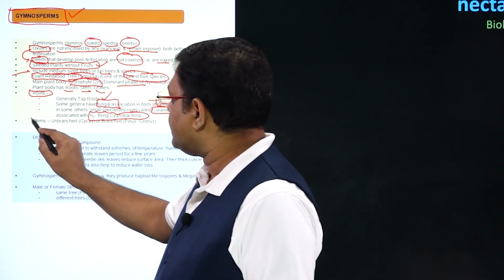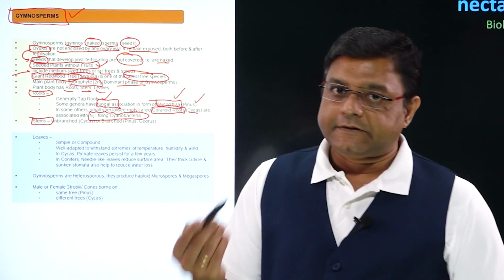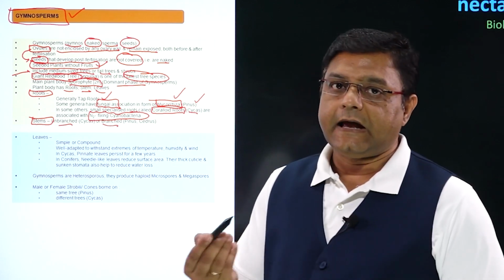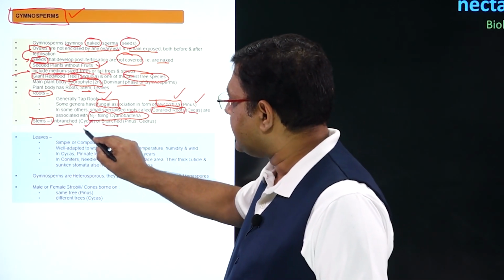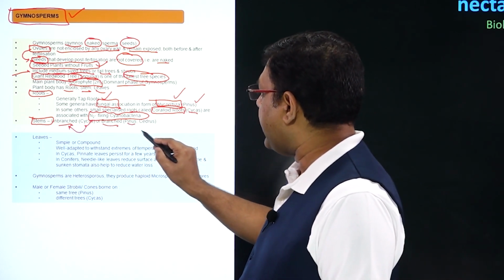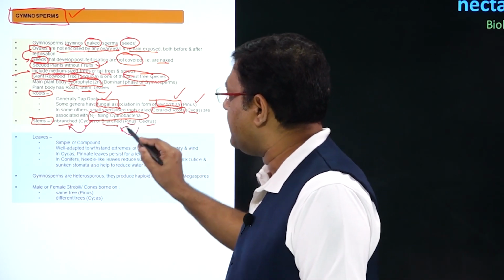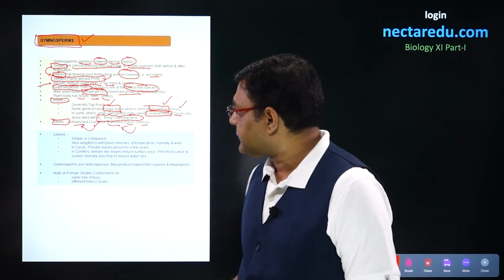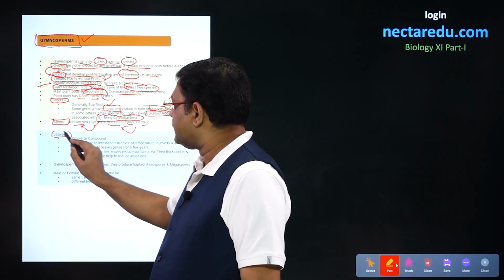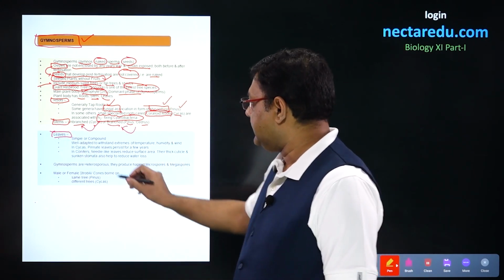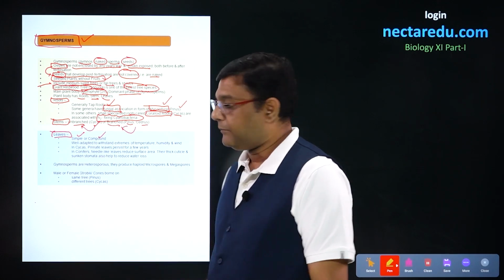After roots, coming to stem. Now, stems can be unbranched, and these can as well be branched. The example is cycas, in which an unbranched stem is present, and in the case of Pinus and Cedrus, a branched stem is formed. After root and stem, we come to the leaves. Now, the leaves in gymnosperms can be simple as well as compound.